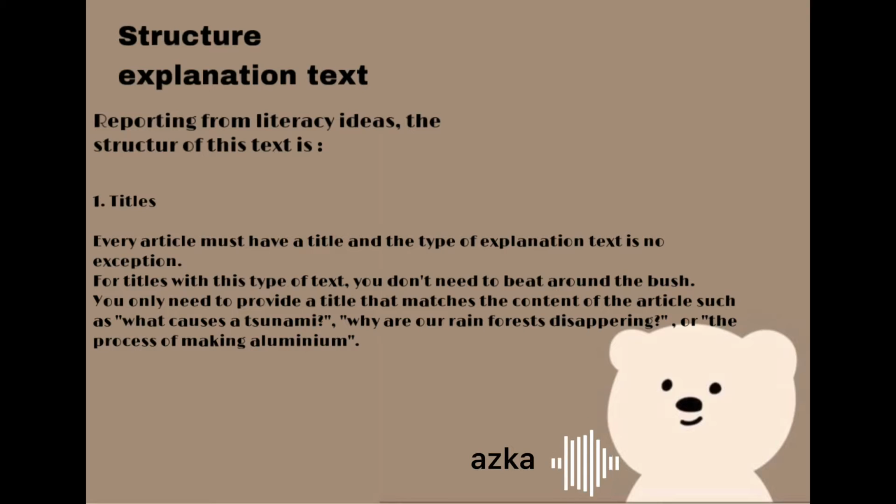Structure of explanation text. Reporting from Necessary Ideas, the structure of this text is, first, title. Every article must have a title, and the type of explanation text is no exception. For titles with this type of text, you don't need to beat around the bush. You only need to provide a title that matches the content of the article, such as what causes a tsunami, why are rainforests disappearing, or the process of making aluminum.